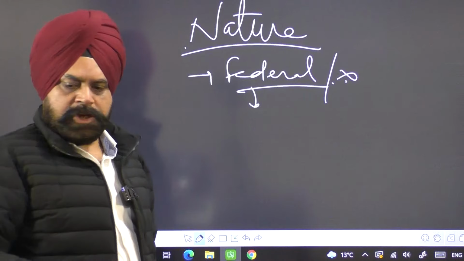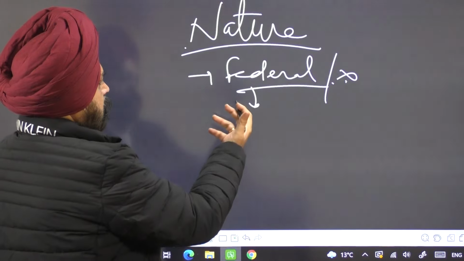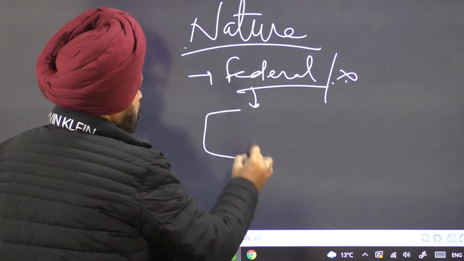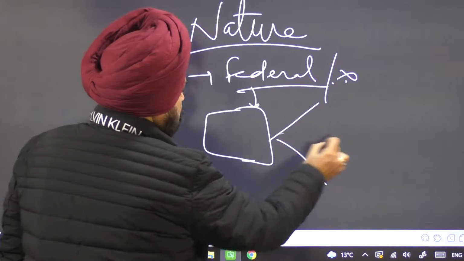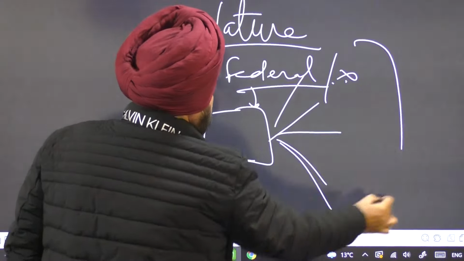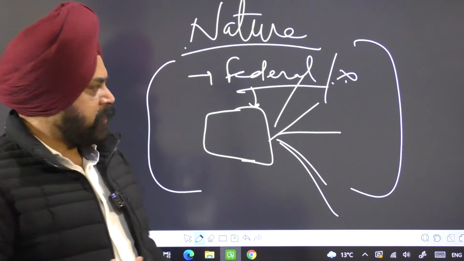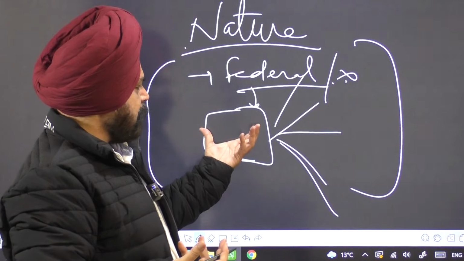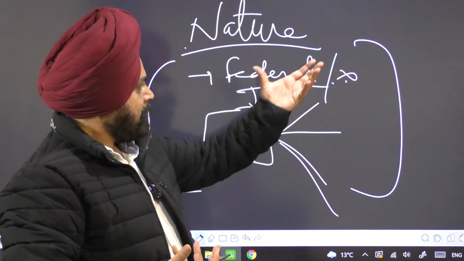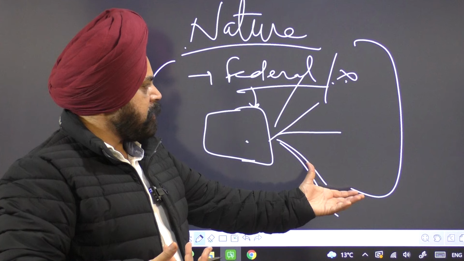What is the meaning of federal structure? A federal constitution where there is a central body and there are regional bodies, and the process of governance is composed such that some powers are vested with the central government, the central body, and certain powers are vested with the regional bodies.